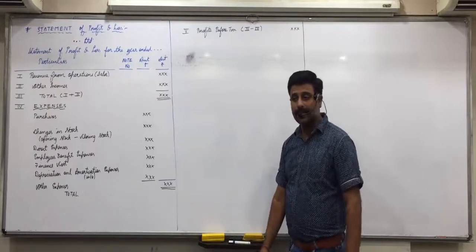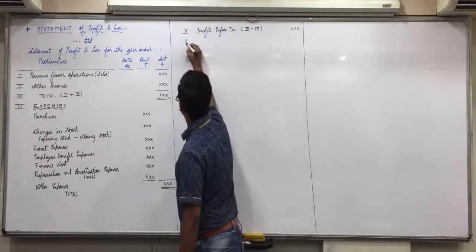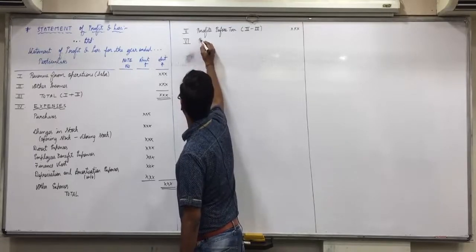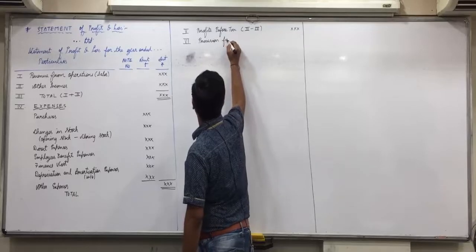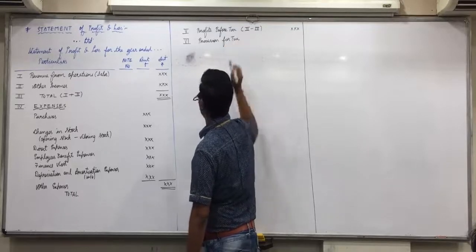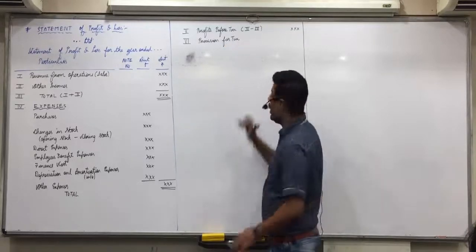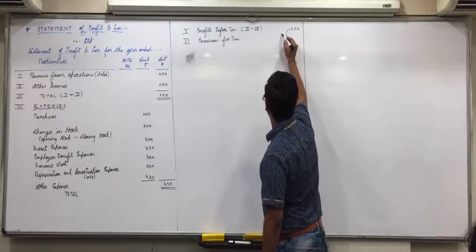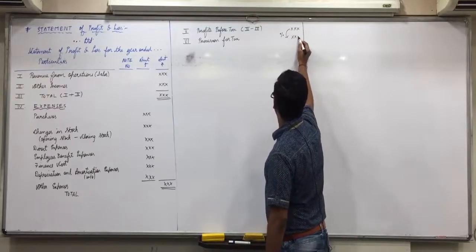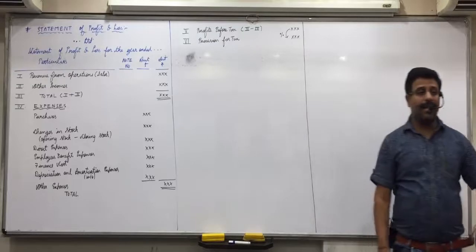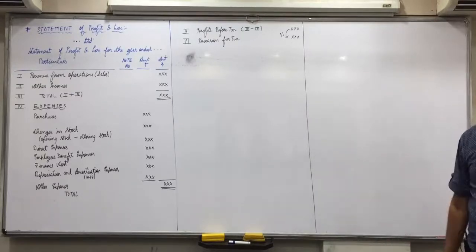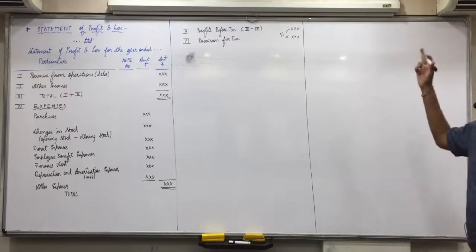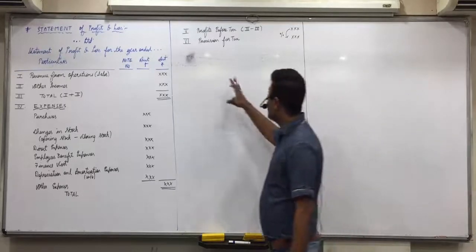Any confusion in this? Then the 6th item is provision for tax. It will always be given in percentage and you'll count it on profit before tax. So if it is given, let us say 35%, then profit before tax into 35%. If it is given 30%, then profit before tax into 30%.